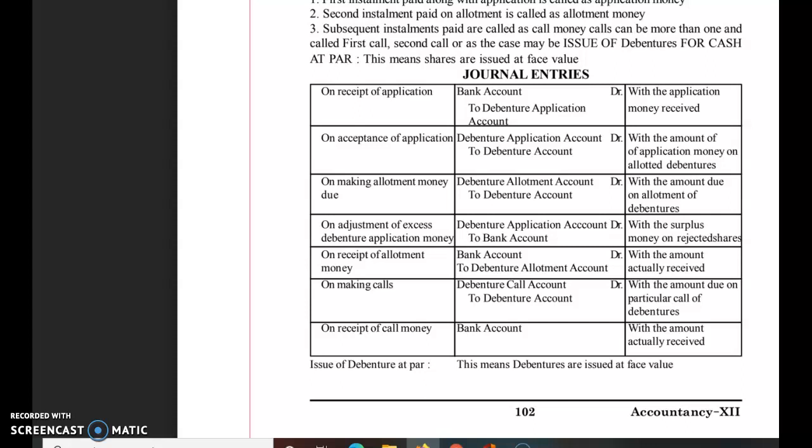Again, if the question mentions first call and second call, then we will also prefix the word, as in 9% Debenture First Call Account or 9% Debenture Final Call Account, depending upon the statement which is given.